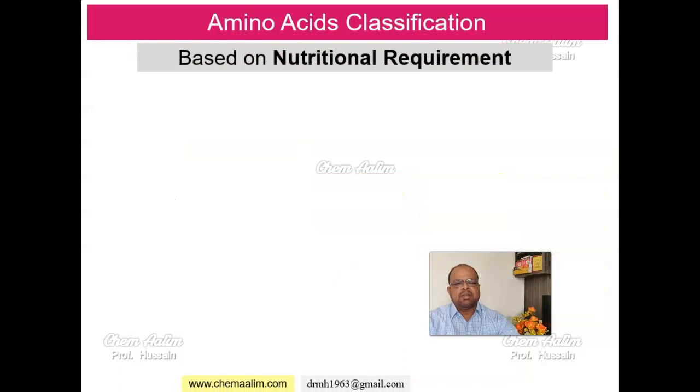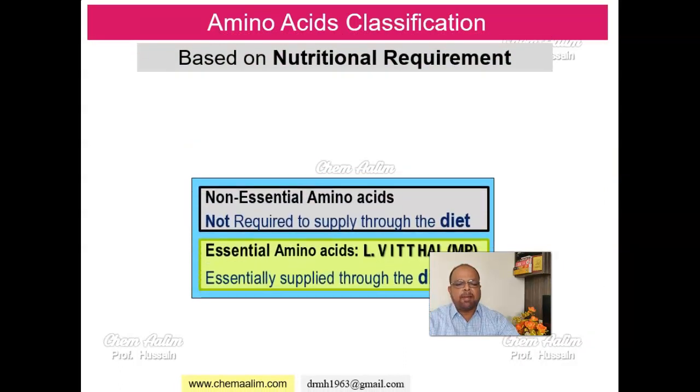Now, amino acid can also be classified based on the nutritional requirement, that is non-essential amino acids and essential amino acids. Non-essential amino acids are the amino acids which are not required to be supplied through the diet because the body has got capacity to synthesize them. Essential amino acids are the amino acids which are essentially to be supplied through the diet because the body cannot synthesize these amino acids.